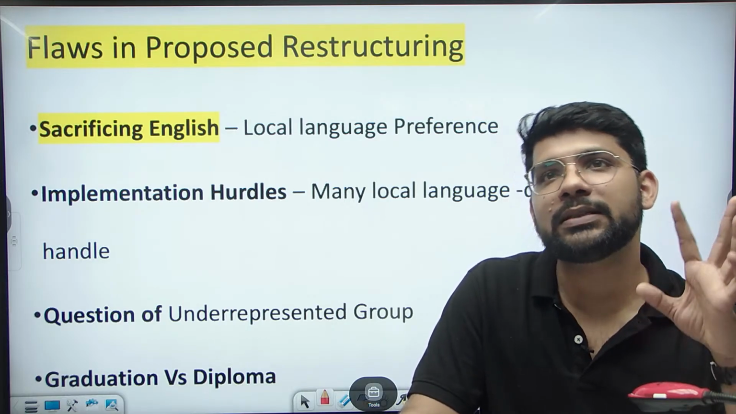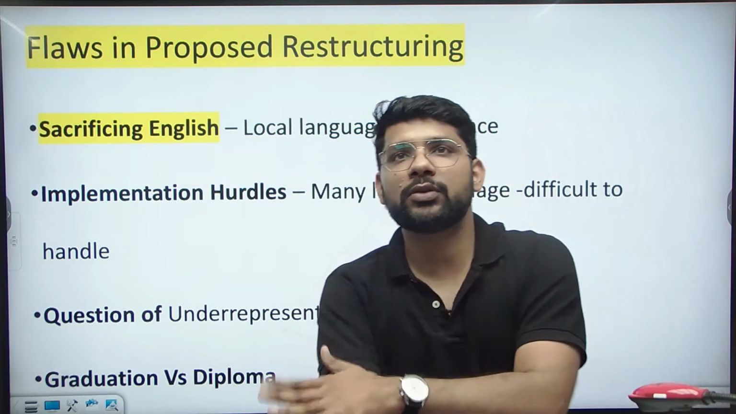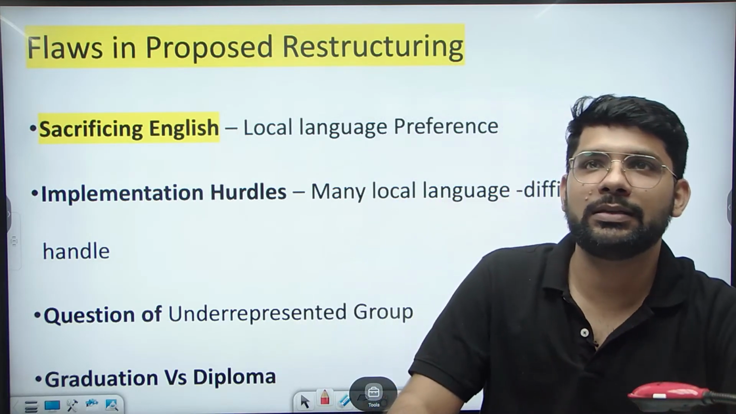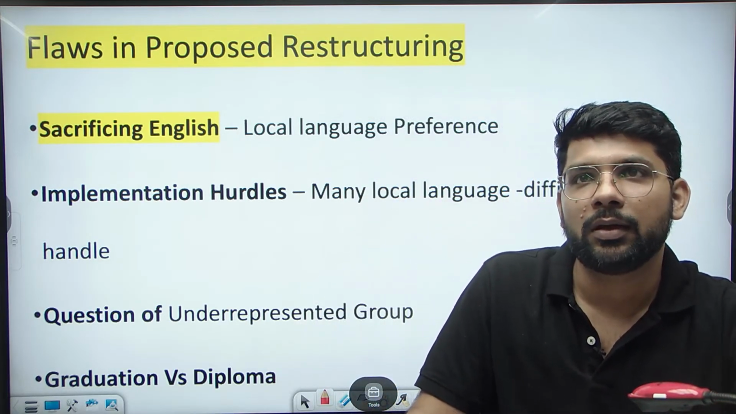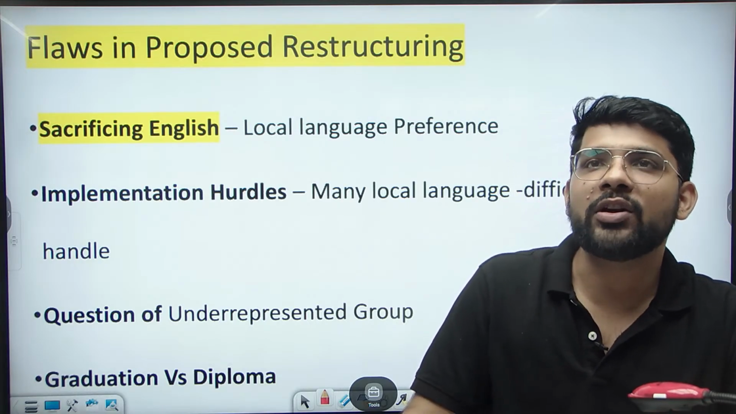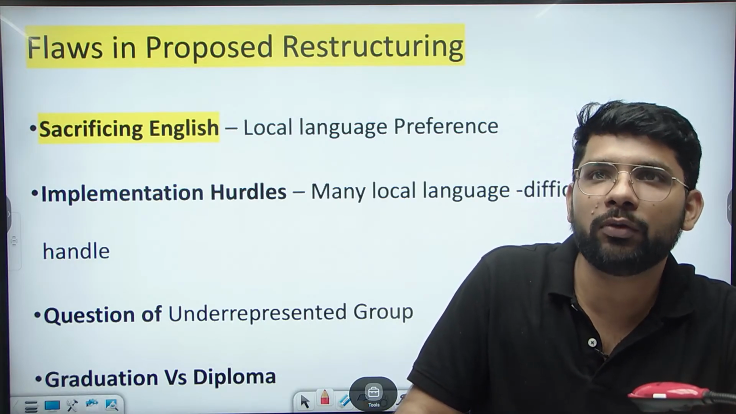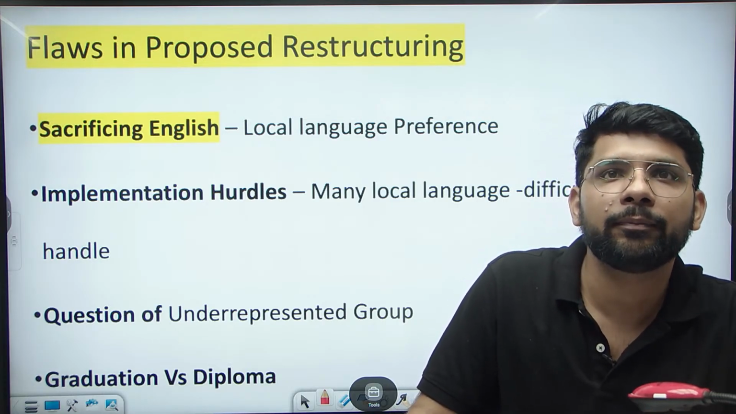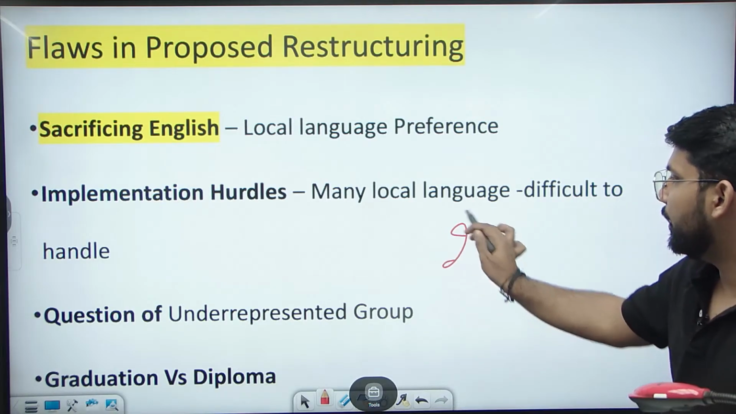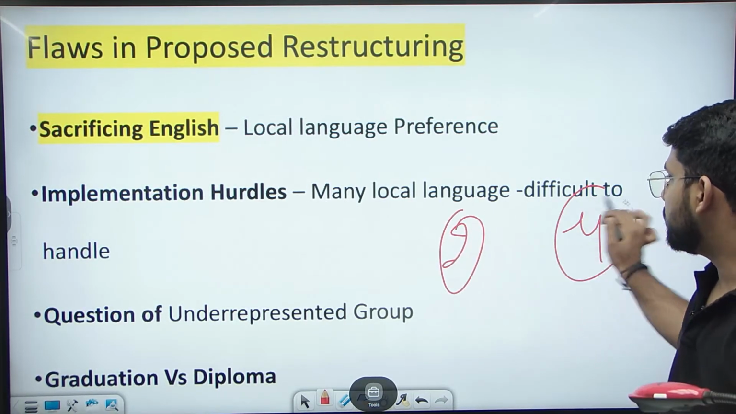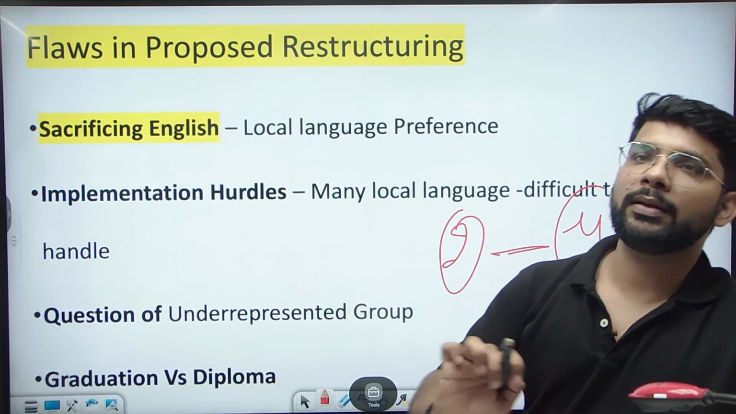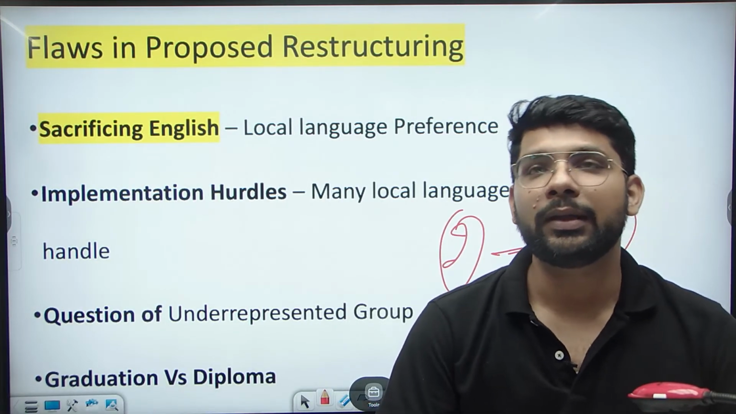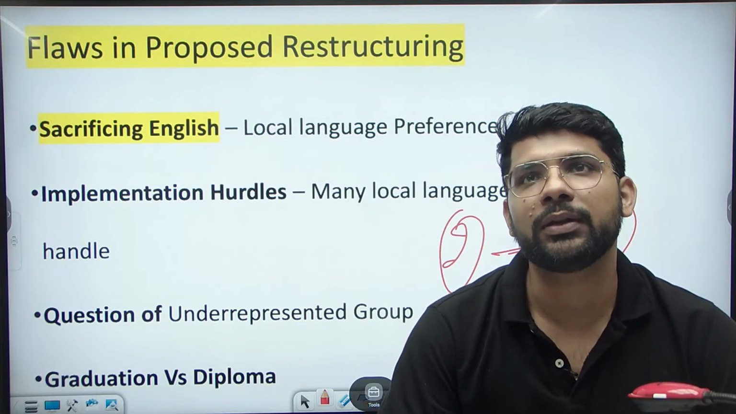And graduation versus diploma. Under the new education policy, graduation is now 4 years instead of 3 years, and the diploma is 2 years. This may discourage the young who want to work early. They will choose the diploma instead of the degree because there is a 2-year gap between the 2-year diploma and the 4-year degree. Those who want to work early, whose financial condition is not good, are discouraged from doing a degree instead of a diploma.